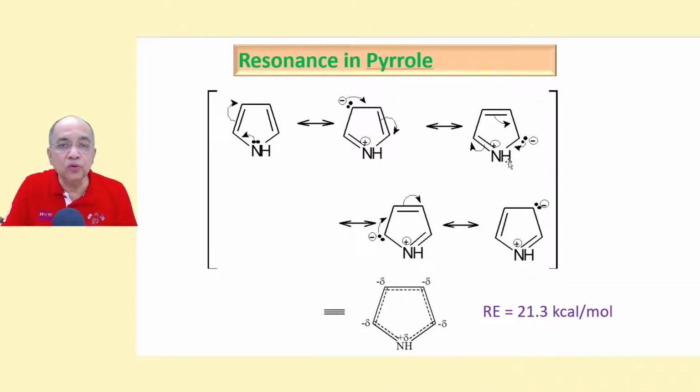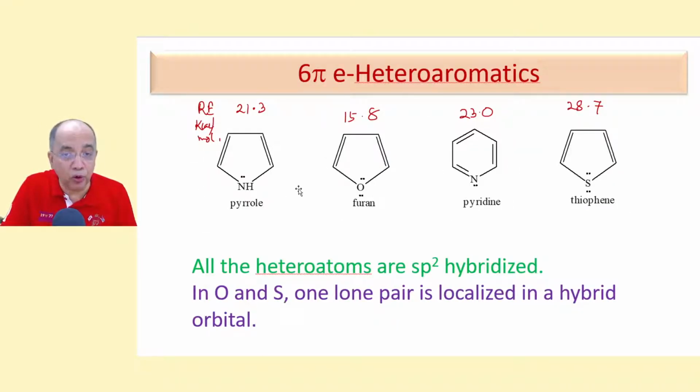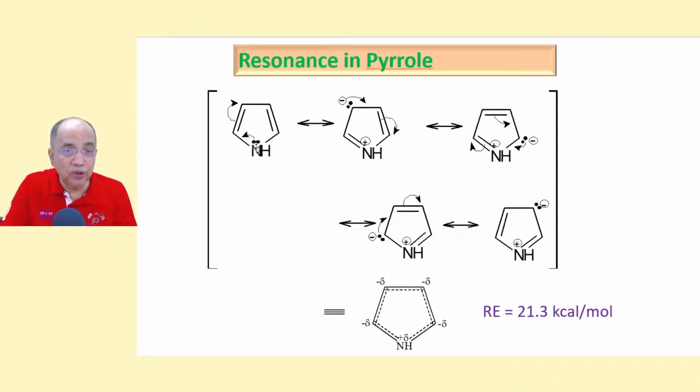Now coming to show you the resonance in pyrrole, which is the same as in these 5-membered rings, these 3. Delocalizing the allylic lone pair, you find that you get negative charge at all 4 positions, here, here, here, here. So all the carbon atoms will have a fractional negative charge, and nitrogen a fractional positive charge.